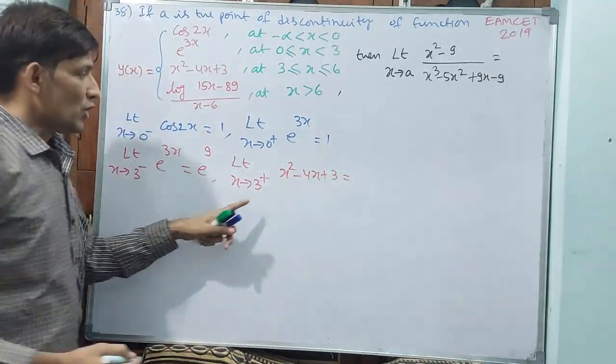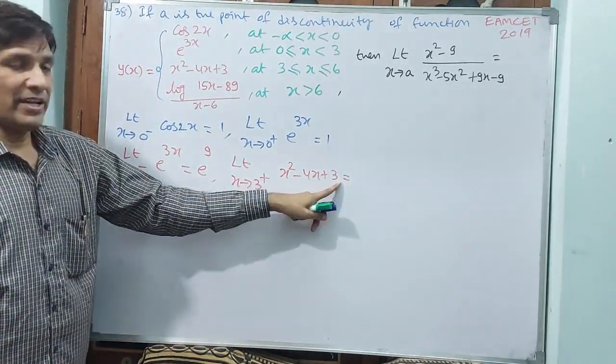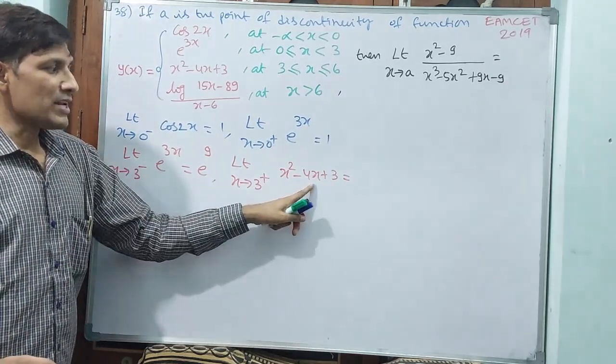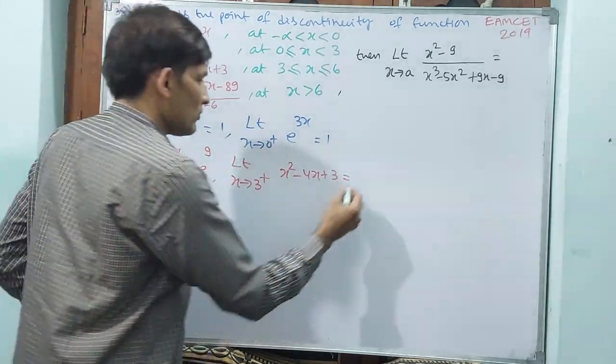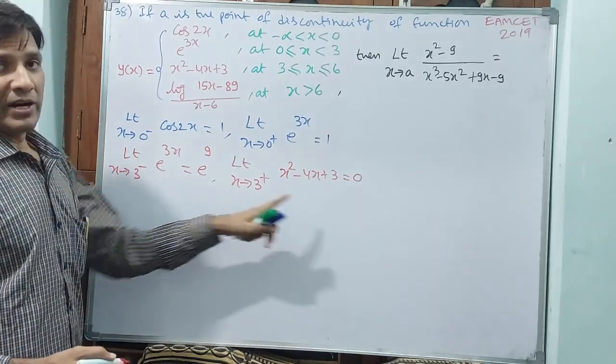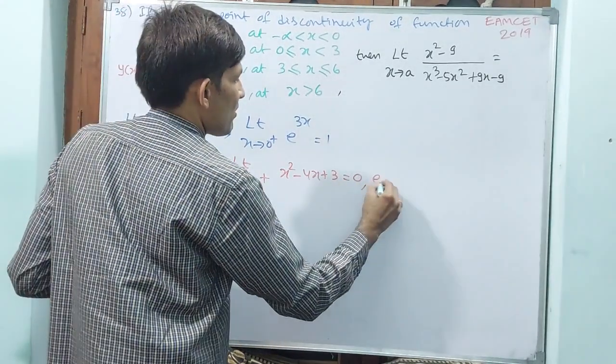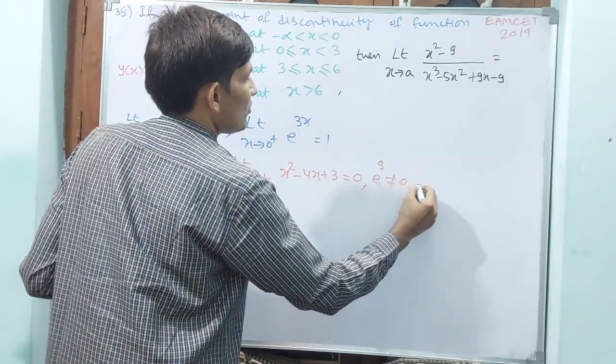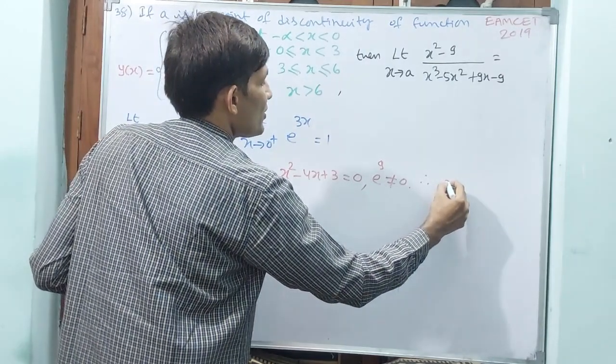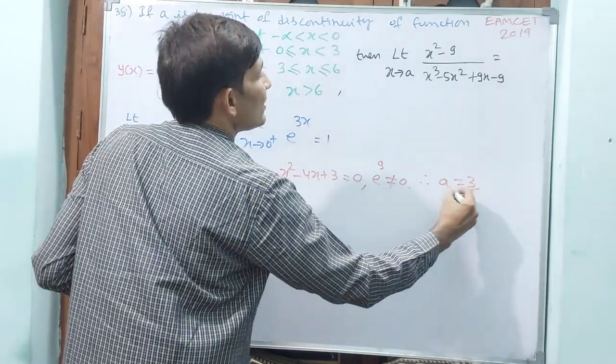If you give 3, 9 plus 3 is 12, 12 minus 4 into 3 is 12, 12 minus 12 is 0. Now you tell me, e power 9 is not equal to 0. Therefore, the discontinuity A is equal to 3.